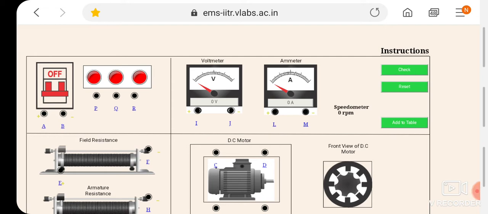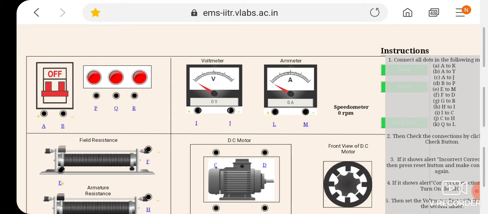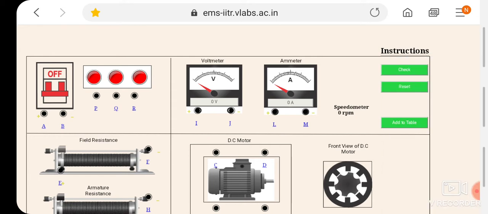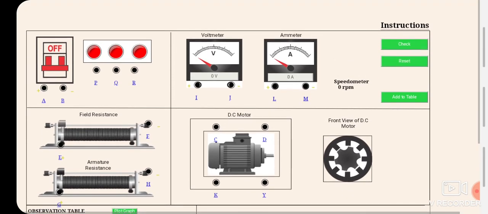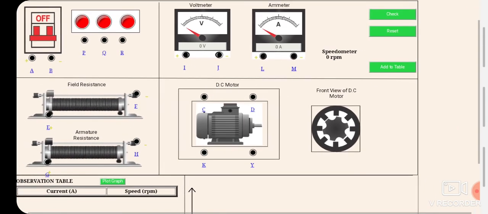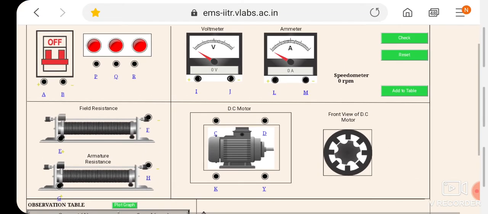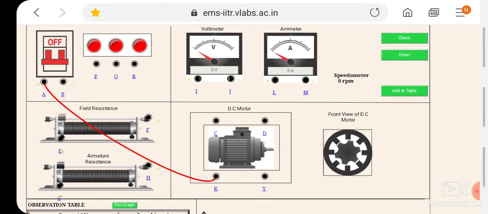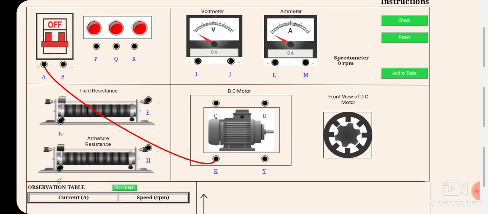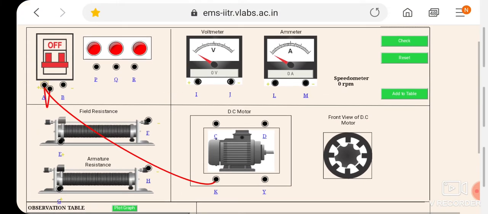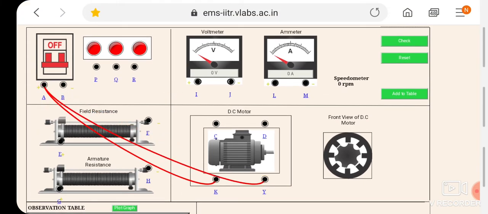First one is A to K. Okay, so A is here, so you have to, just a minute, A to K, then A to Y, then A to J. Okay, just drag it.